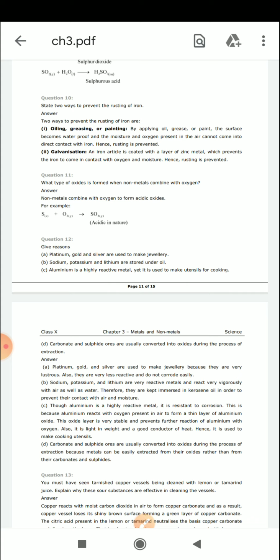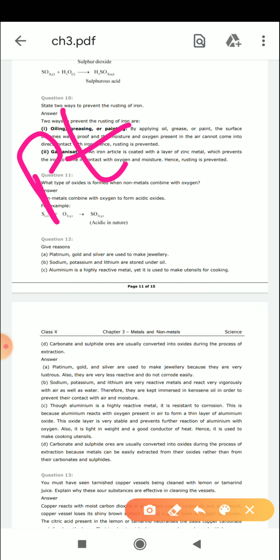Now come to the 12th question, that is, give reason. First: platinum, gold and silver are used to make jewelry. Why do we make jewelry from platinum, gold and silver? The important thing is that the symbol of platinum is Pt, gold is Au and silver is Ag.